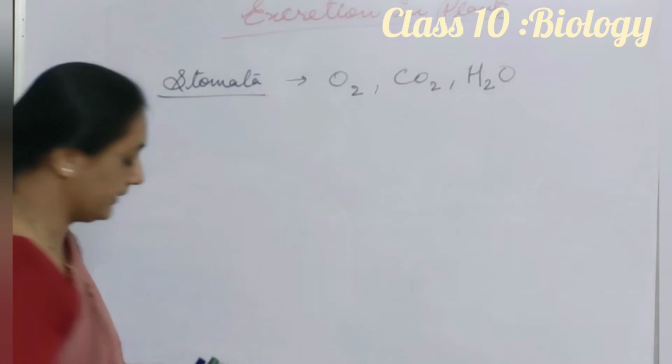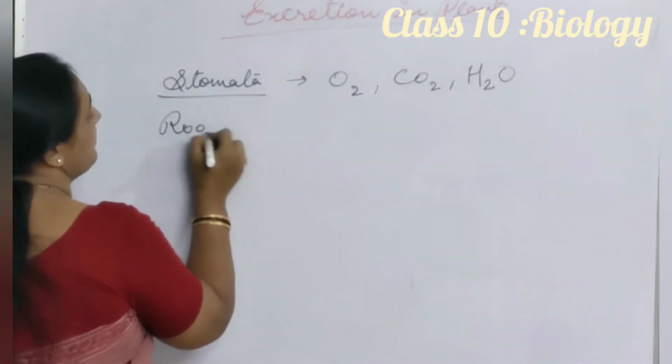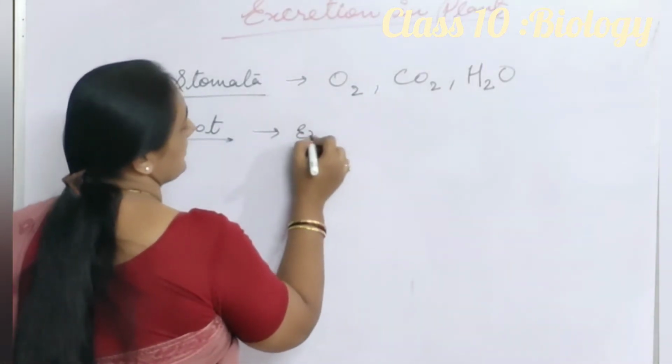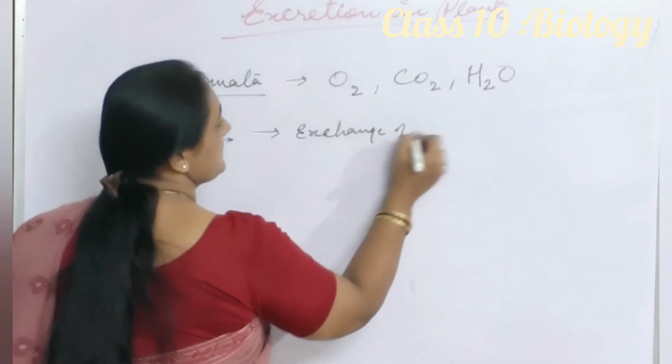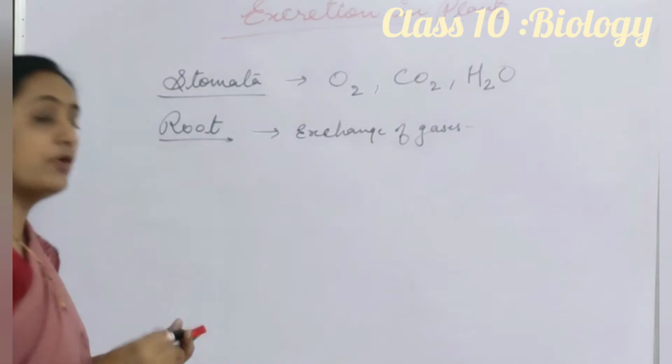Root hairs or roots also help the plant exchange gases, and release waste material in the form of root nodules.